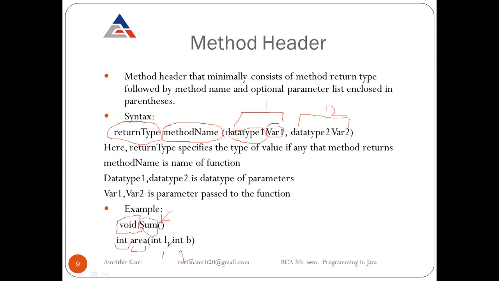So for a parameter, firstly we write the data type of the parameter and then the parameter name. So here we use L of integer type. So that's why we are writing here int L. And similarly for breadth we use B. So here we are writing int B. So this is all about method definition.